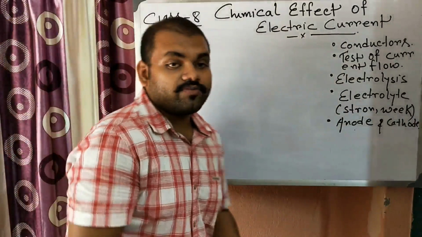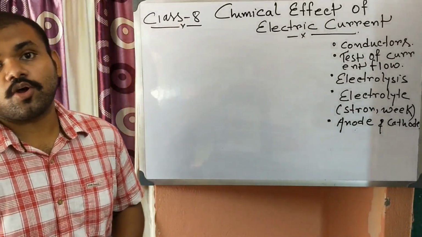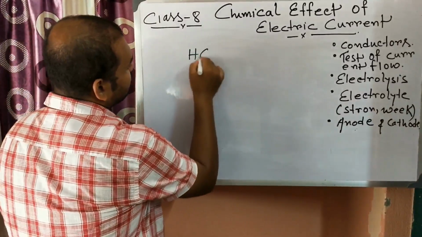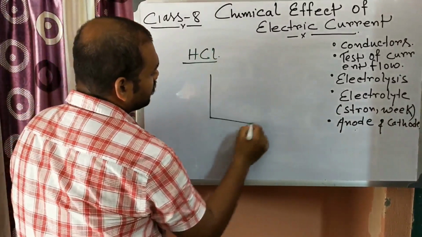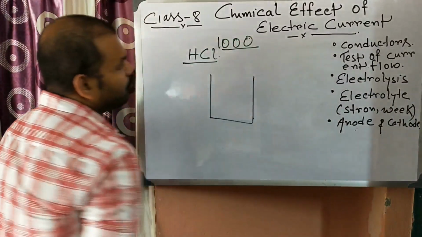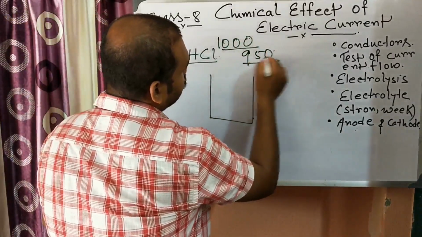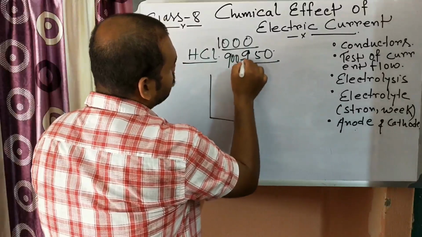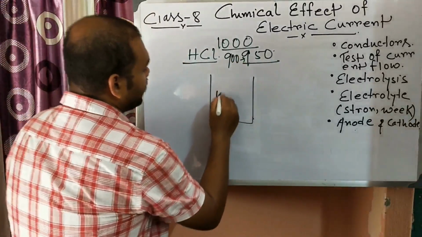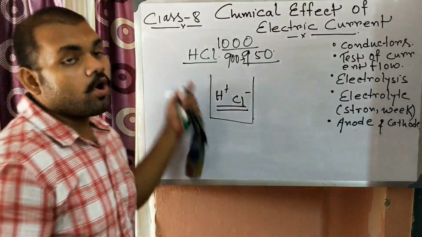A strong electrolyte is one which dissociates more, or almost completely, in aqueous solution. Suppose you put some amount of HCl acid into water, and if there are 1000 HCl molecules, then 900 to 950 molecules dissociate to produce H plus ion and Cl minus ion. So that's why it is a strong electrolyte.